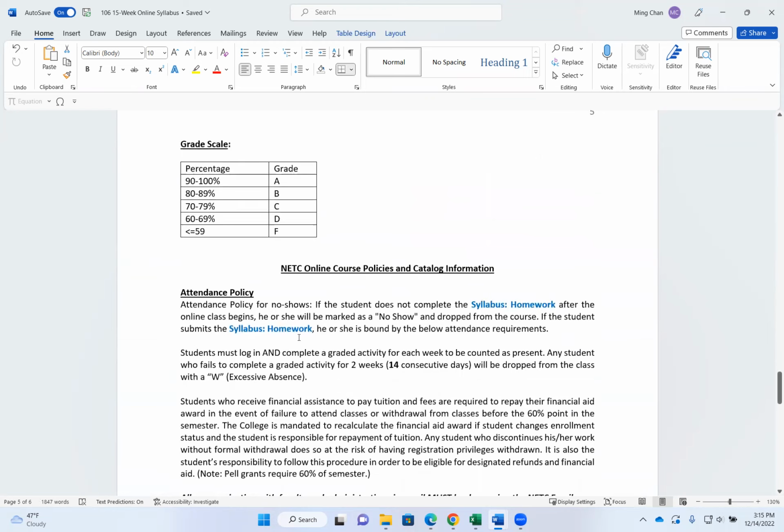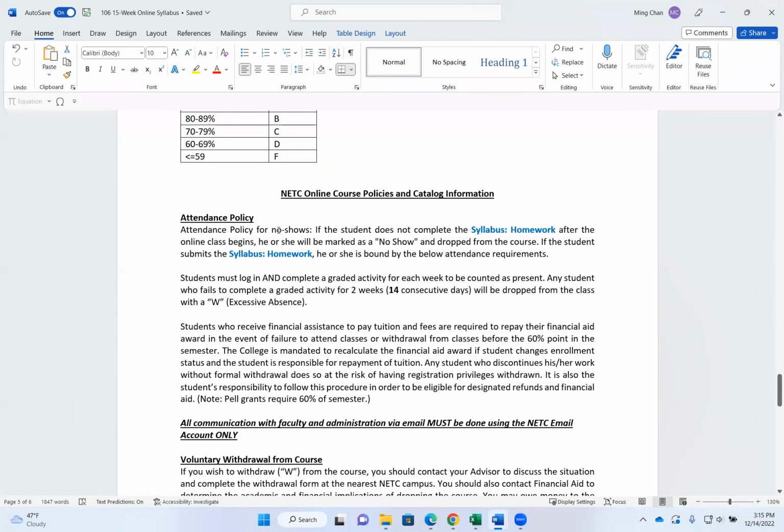All right, attendance policy, I want to stress this. Attendance policy for no-shows. So I talked about that syllabus homework earlier. If a student does not complete the syllabus homework after the class begins, he or she will be marked as a no-show and dropped from the course. So if you do not submit the syllabus homework, that means you're never in the class. That means you never show up for class. That's what that means.